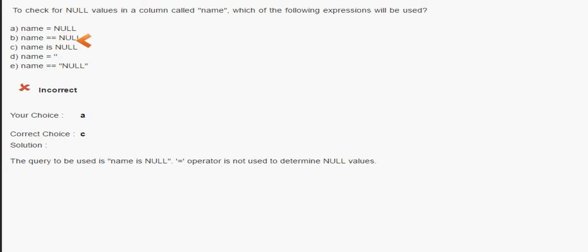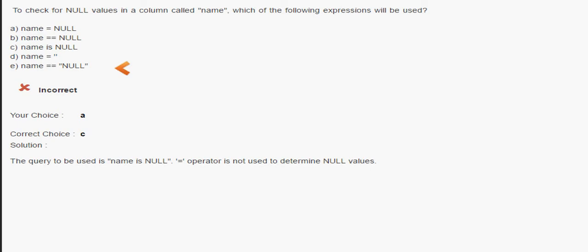We have to use an expression like name is null, not anything other than this, like equal to null, or null in double quotes. There is no other expression available. Only the IS operator we have to use here. The query to be used is name is null.